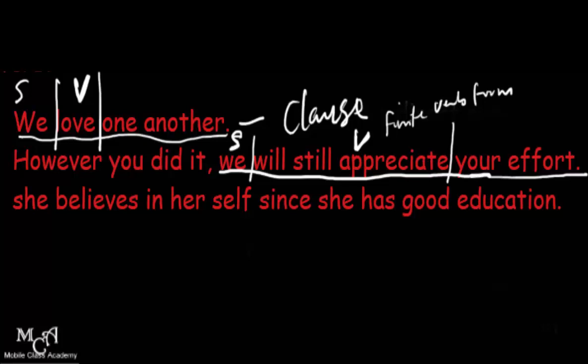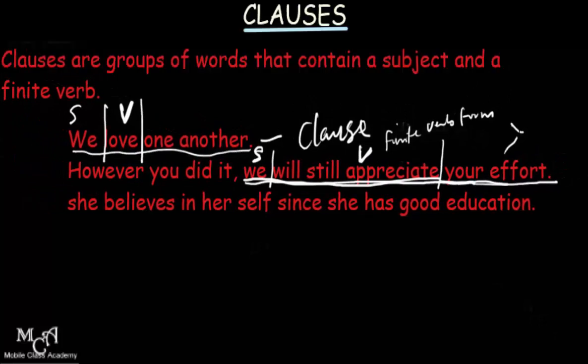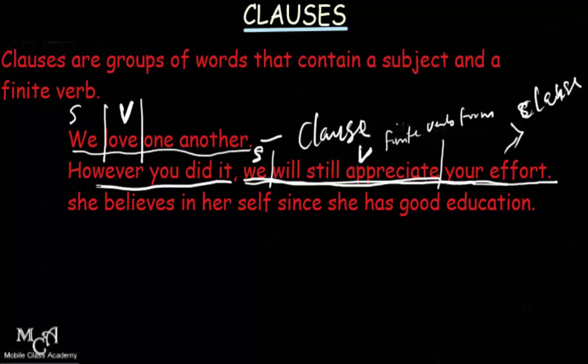So if we have the subject and then we have a finite verb, then it tells you that this statement is a clause. This other one, however you did it. However you did what? You did it.